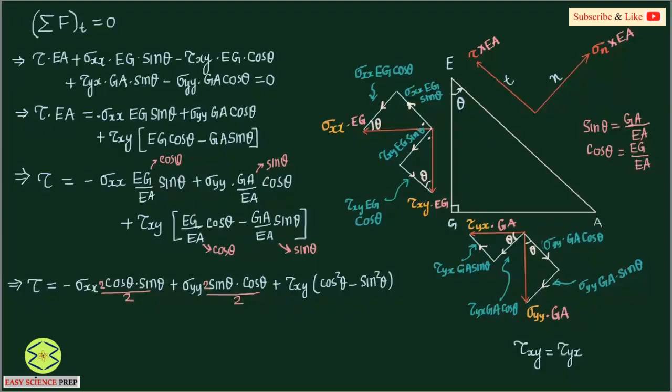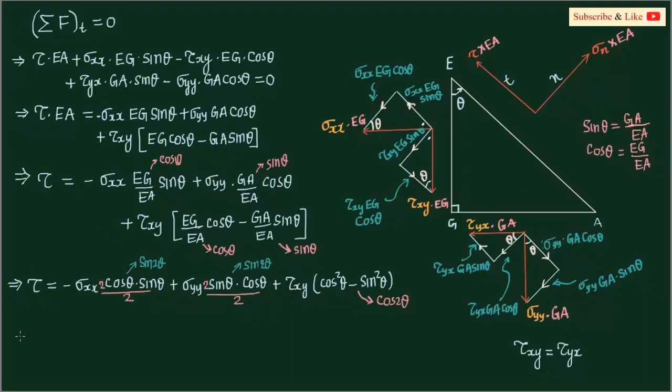So the numerator becomes sine 2 theta, this also becomes sine 2 theta. And remember, cos square theta minus sine square theta is cos 2 theta. So 2 sine theta cos theta is basically sine 2 theta, and this is cos 2 theta.